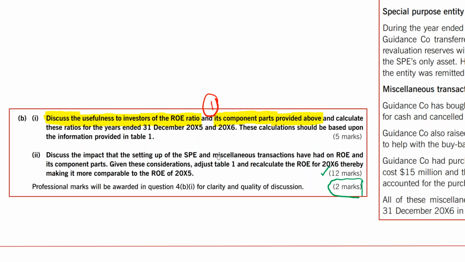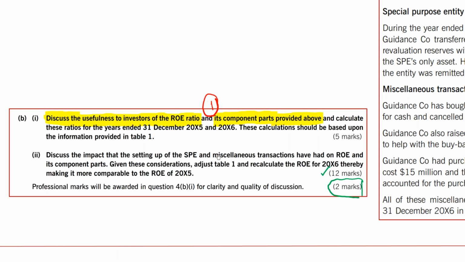We can't say this. Why? Because there are certain major transactions happening in 2000x6 which were not present in 2000x5. So these new transactions make ratios difficult to compare.